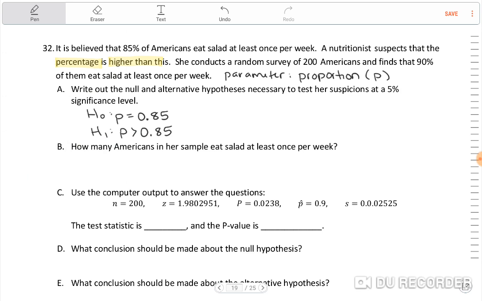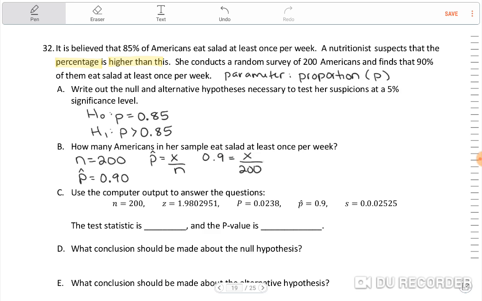Now, how many Americans in her sample eat salad at least once per week? Well, let's see, what do they tell us? They found random survey, so that's N equals 200. And it says 90% of them eat salad. That means your P hat is 0.90, or 0.9. So, if I want to know how many people eat salad, here's my formula for P hat. It's X over N. If I plug in what I have here, which is 0.9 equals X over 200, I need to solve for X.